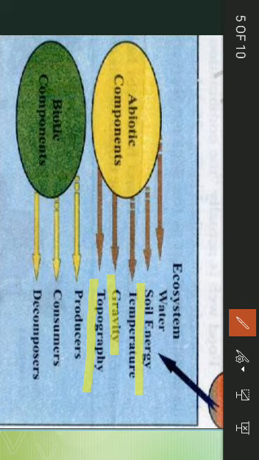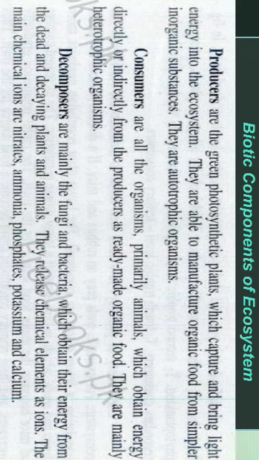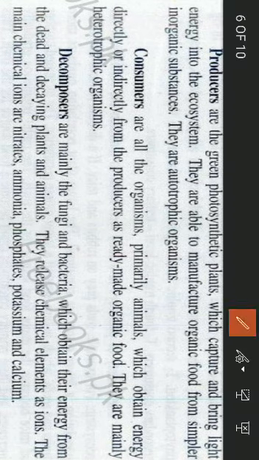Next we move towards the biotic components. Here the terms used for biotic components, you all would be familiar with these. What are the terms? Number 1 is producer, second one is consumer and decomposers. Are you familiar or not? We discussed in detail these terms in first year class, and of course you learn these in matriculation level also. Here we revise all these terms and learn them again.